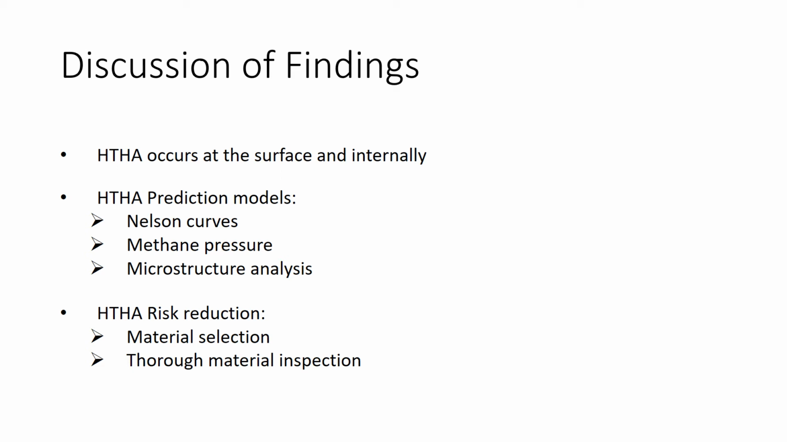HTHA risk can be reduced by selecting steels with more stable alloy carbides, which reduce the potential for free carbon in solution and can limit methane formation. HTHA risk can also be reduced by frequent and thorough material inspection.